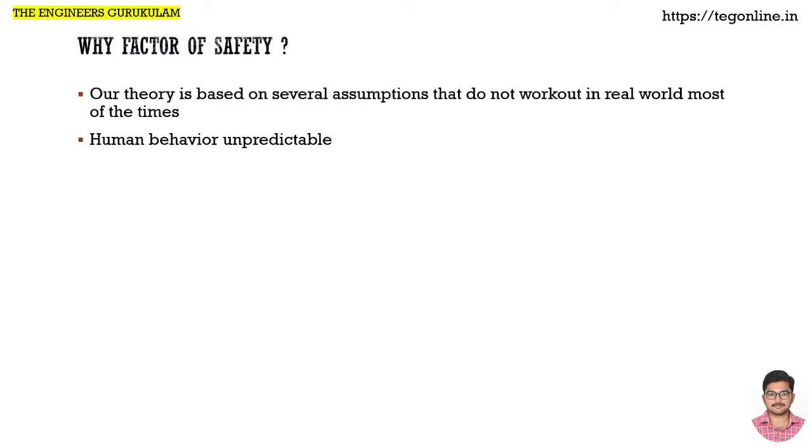No, right? We need to have some safety to avoid unnecessary catastrophes or consequences that may arise due to the unpredictable or indisciplined nature of humans, or unpredictable factors that happen due to nature as well. So, considering that our assumptions are seldom satisfied, human unpredictable behavior, and natural unpredictable factors, we have to have a factor of safety on top of what we have actually designed, right? So that is the need for factor of safety.